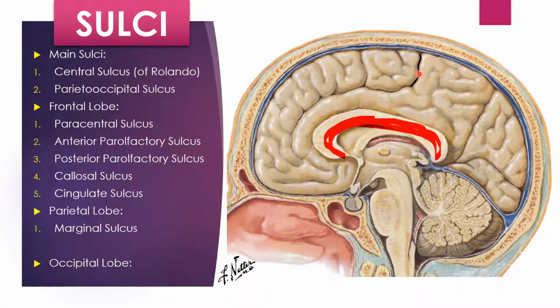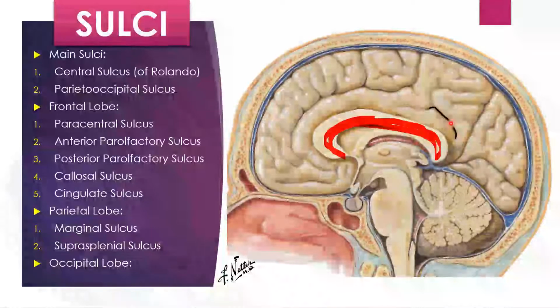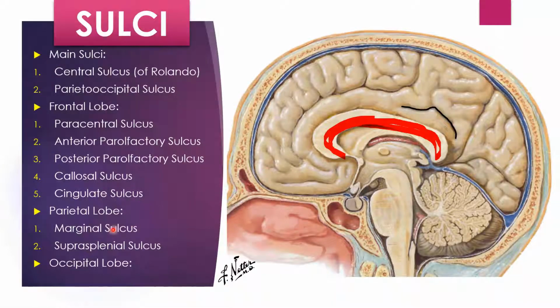And the second sulcus of the parietal lobe will be the suprasplenial sulcus, or subparietal sulcus, which will be present somewhere here. Why is it named splenial? It is because the posterior end of the corpus callosum is called the splenium. It will be superior to the splenium of the corpus callosum. That is why it is called the suprasplenial sulcus.